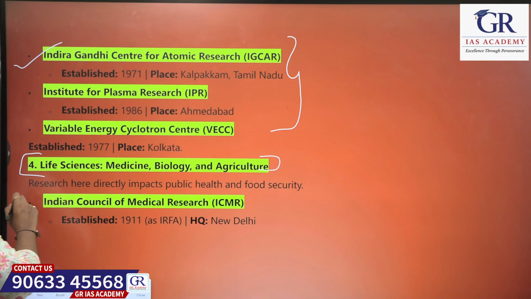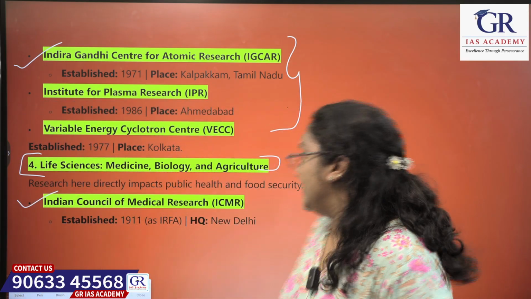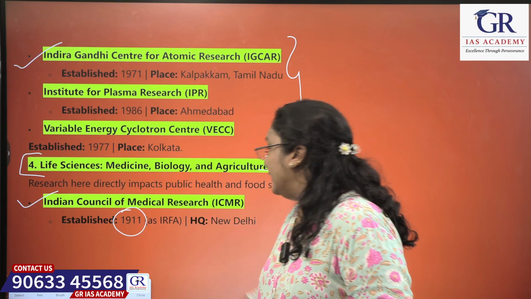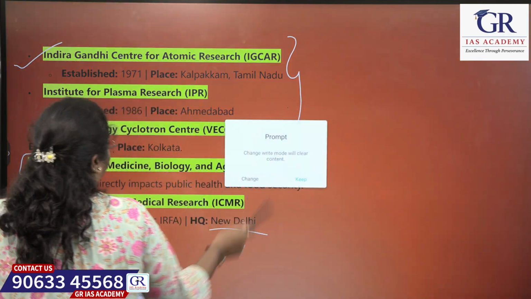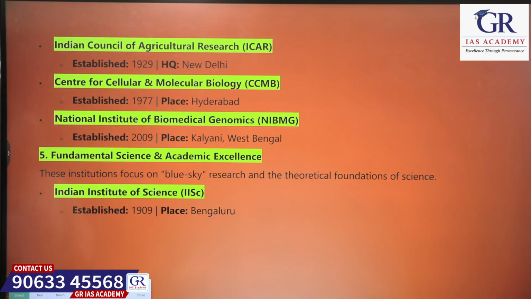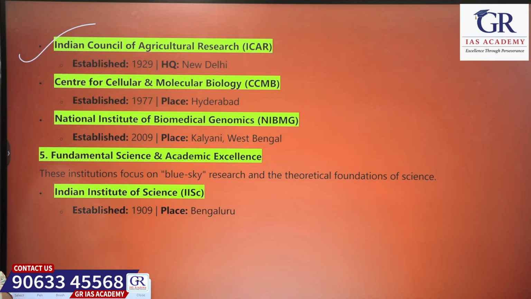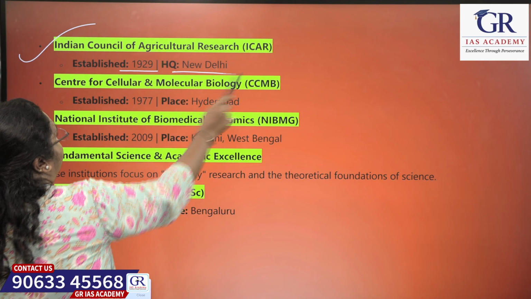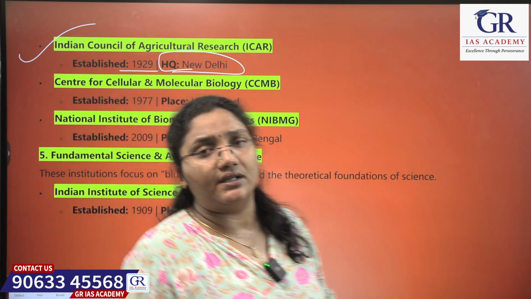The first is Indian Council of Medical Research, ICMR, which was established in the year 1911 and is headquartered in New Delhi. Next is ICAR, specifically for agriculture, which was established in the year 1929 and is headquartered in New Delhi. Basically, most of the domains are headquartered in New Delhi.